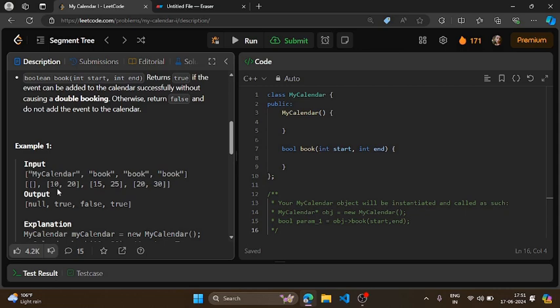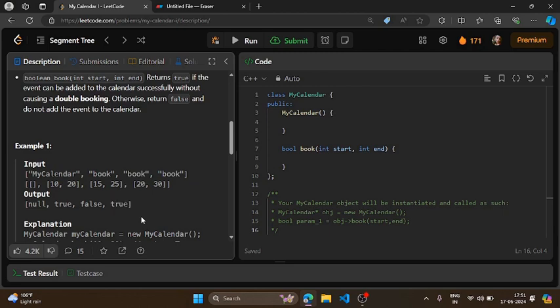We do not care about complete overlapping, we only have to see the overlap, and even if there is a partial overlap, then we will simply return false. So here also 15 to 25 was overlapping with 10 to 20, that's why we return false here. Now once you move to 20 to 30, you can see this is outside of this range, right? Then you make this booking possible, so you will return true, right?